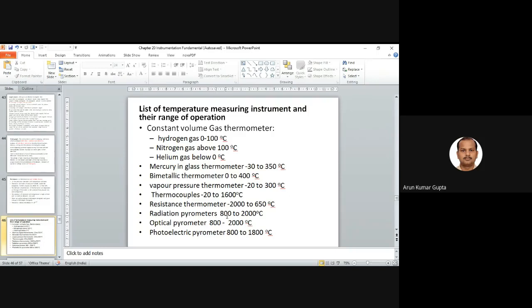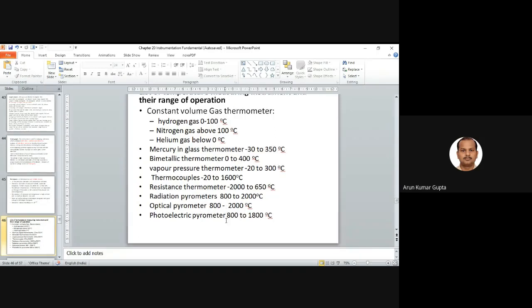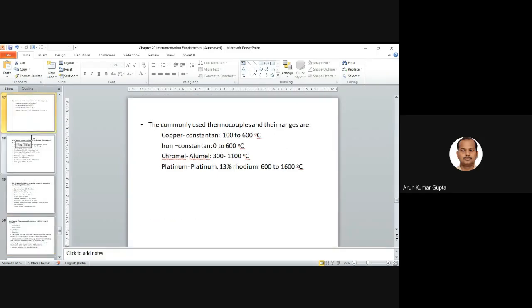Radiation pyrometer 800 to 2000. Pyrometers are basically used for the high range of temperature. Optical pyrometer has the same range, 800 to 2000. Photoelectric pyrometer 800 to 1800. So this is the range of temperature measurement.